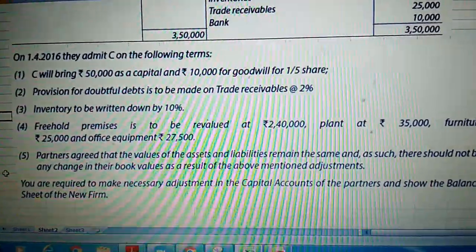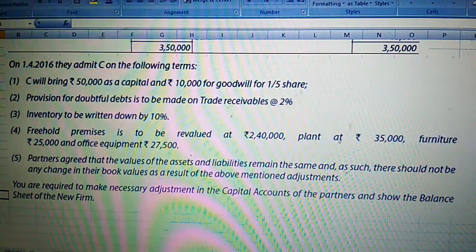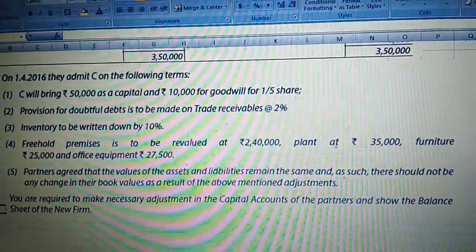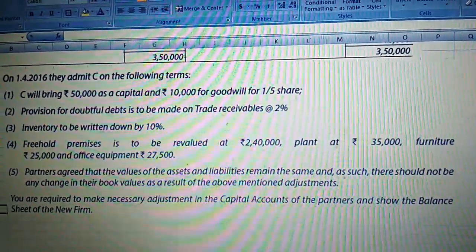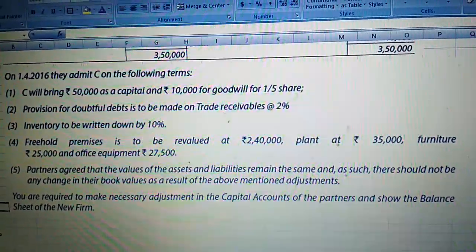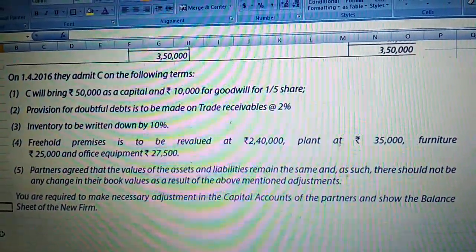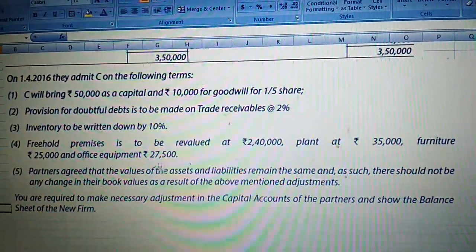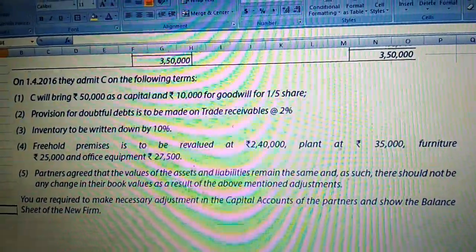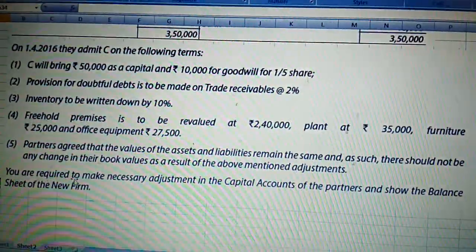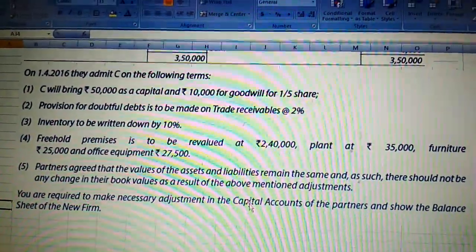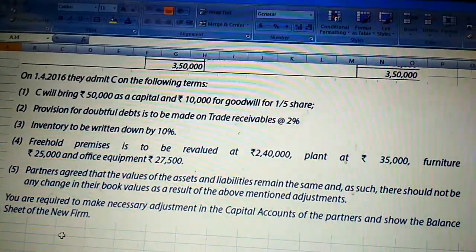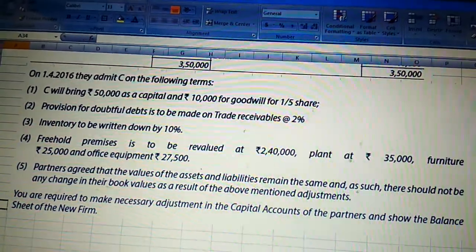Partners agreed that the value of assets and liabilities remain the same, and as such there should not be any change in their book values as a result of the above mentioned adjustments. So there are no changes in any of the assets and liabilities. We are required to make necessary adjustments in the capital accounts of the partners and show the balance sheet of the new firm. We will see the answer.